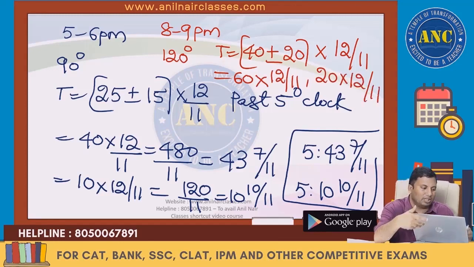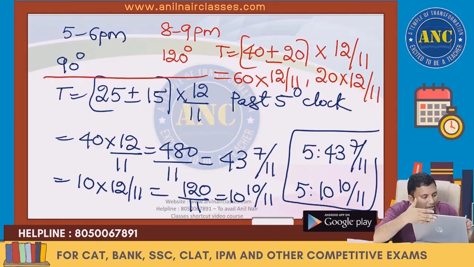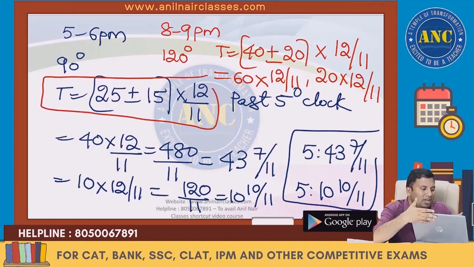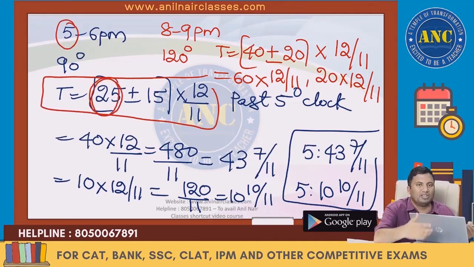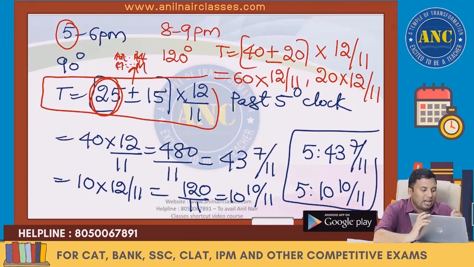Answer must be these values. Everybody, I hope it is clear. Why is it 25 plus or minus 5? Our hand is at 5, so our hand will go 5 divisions. 5 5s are 25. Why is it plus or minus? The hour hand is behind the minute hand, or the minute hand is ahead of the hour hand.